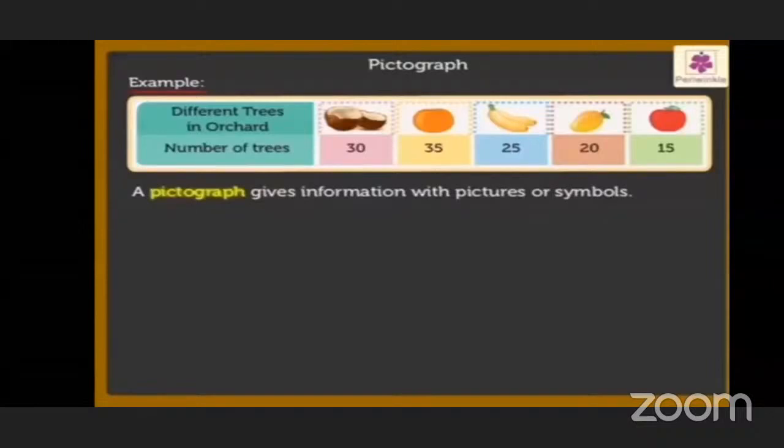In the above example, what is given? Different trees in an orchard and the number of trees. Which tree is given in the first picture? Tell me students, what is the name of the first tree in the first picture? Yes, coconut.